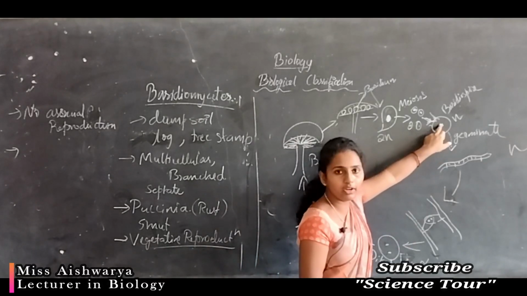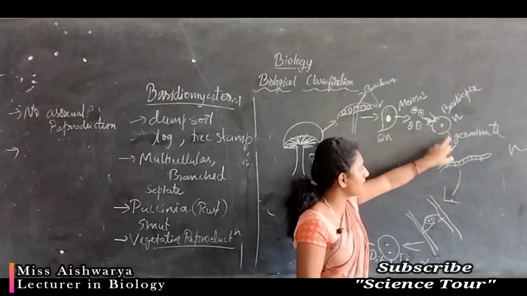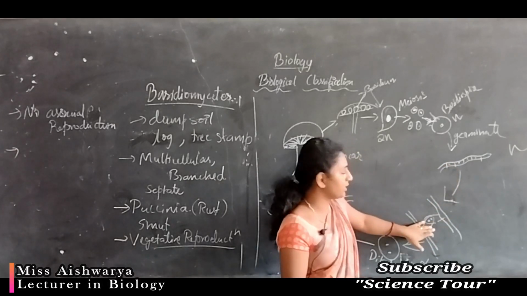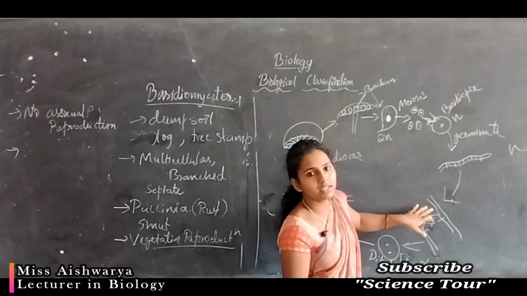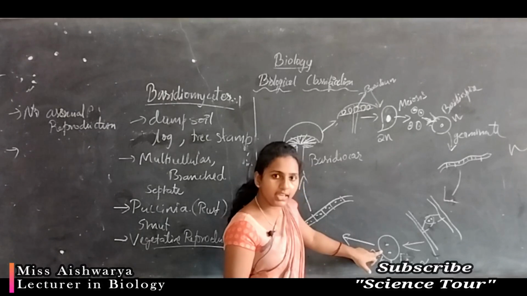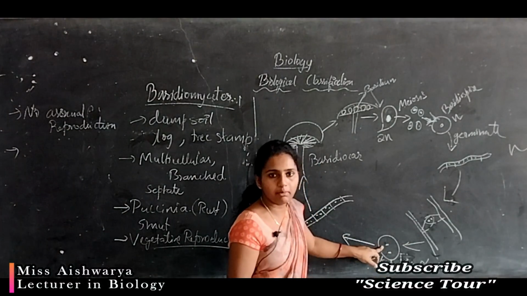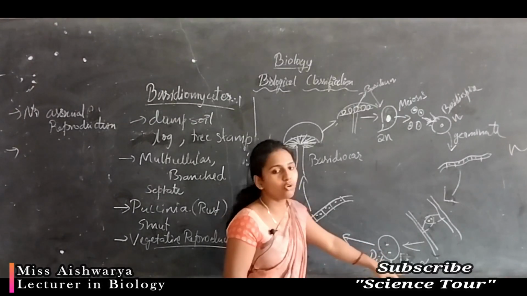In the haploid condition it produces hyphae. Hyphae later undergo sexual mode of reproduction. The gametes produced in hyphae will fuse and produce a zygote, where only plasmogamy happens. So that phase we call the dikaryotic phase.